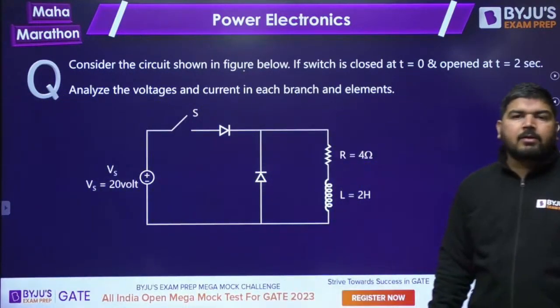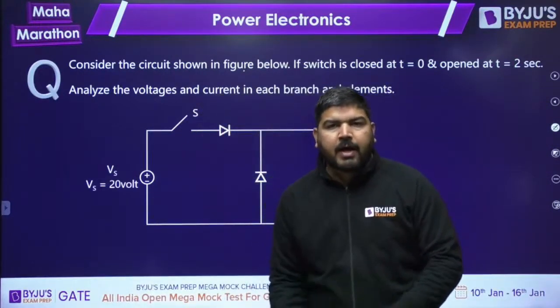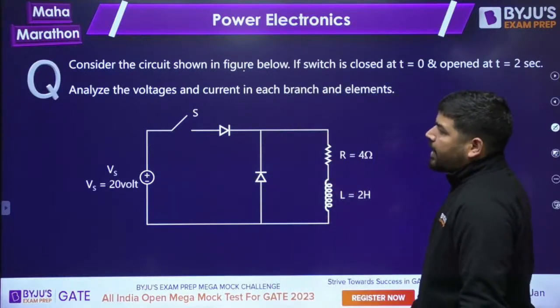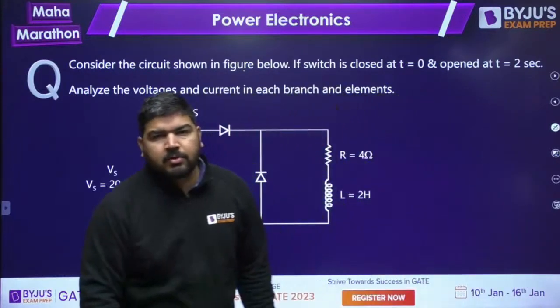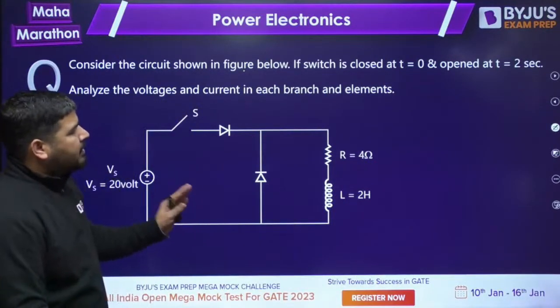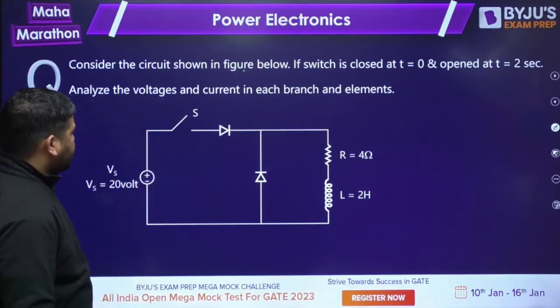Now in diode circuit there are so many circuits like inductive load, R load, RL load, half wave rectifier, full wave rectifier. But what I have selected is this question because I don't want to revise the whole diode circuit, it's not necessary. We will jump to the Thyristor circuit only, but first let's revise the diode part. So tell me, what should be the answer for this?